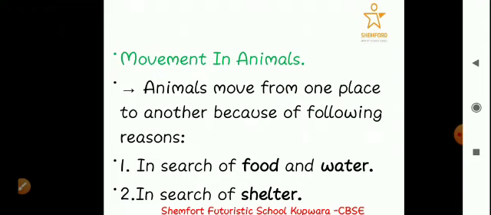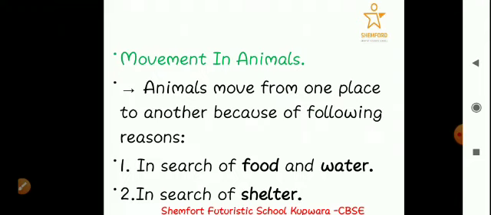Okay, so one day they will be at a specific place, they will get the food and water for a few days from that place, but after a few days they have to move to another place because the food present there won't be enough or there won't be food at all. So for that reason they have to move to some other place to get the food and the water. And why do they have to get food and water? In order to live. If they have to live, they have to get food and water, which they cannot get at a single place. So they have to keep moving from one place to another in order to get the food and water.